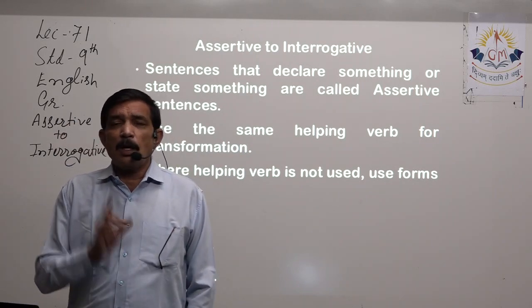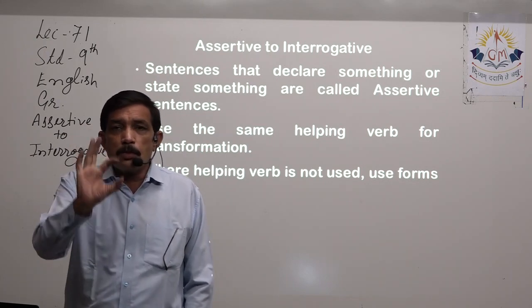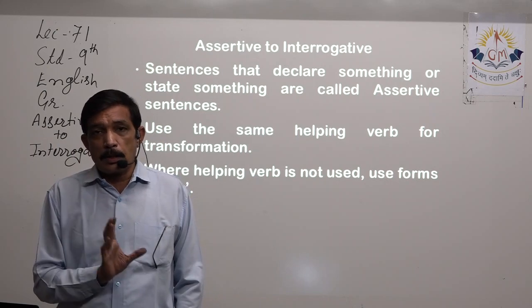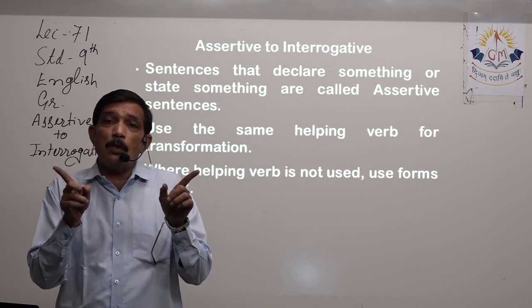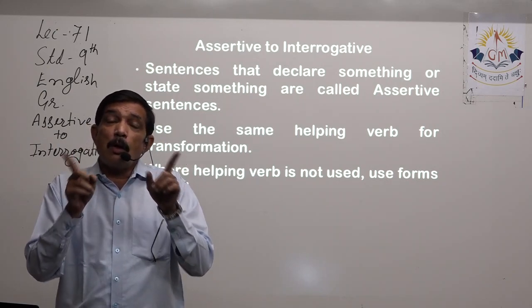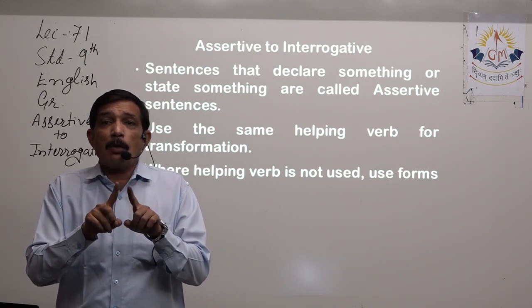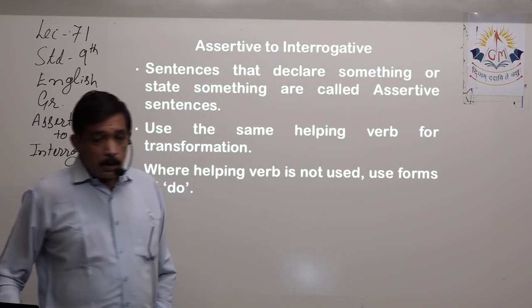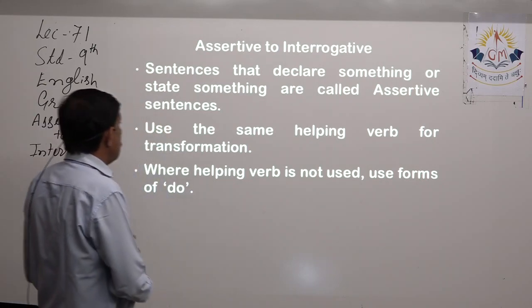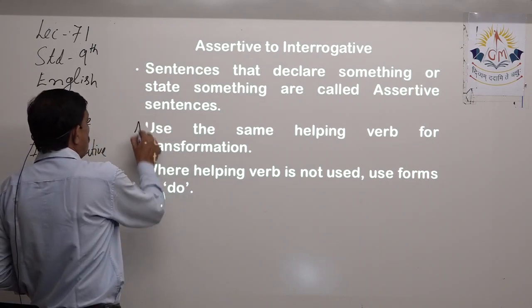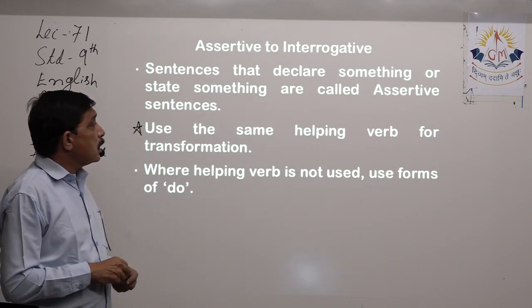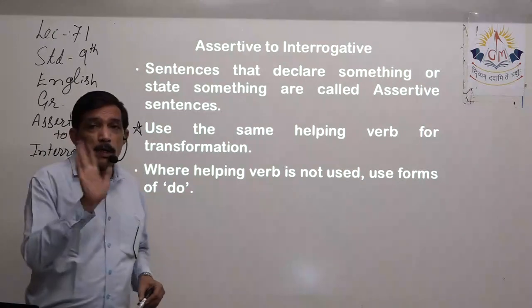First thing is, there are only a few rules. Stick to those rules, you will always get the proper, correct answer. You deviate from the rule, you'll always get a wrong answer, and on top of that you will get confused. So these are rules. You can star mark it instead of a dot. Use the same helping verb for transformation.